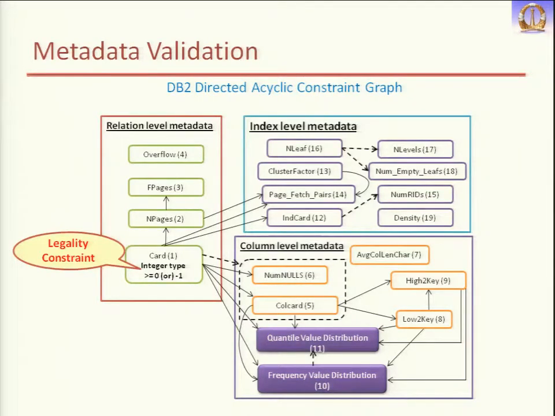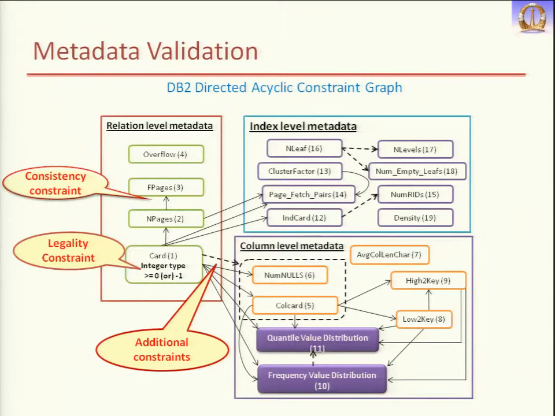Then we have these edges. These edges represent the consistency constraints. Like if we see this index cardinality and cardinality, index cardinality should be less than or equal to the cardinality of the relation. It can't be greater than.